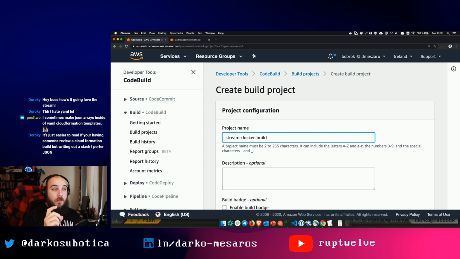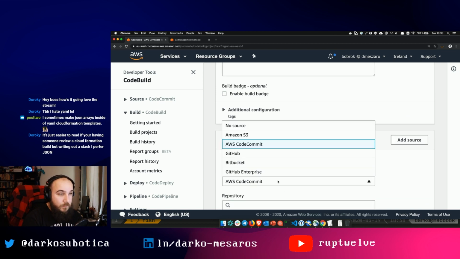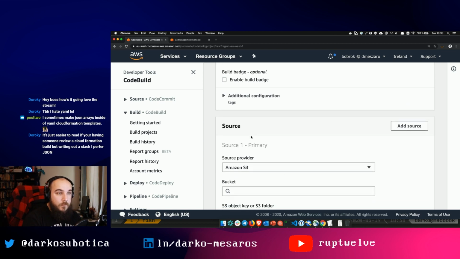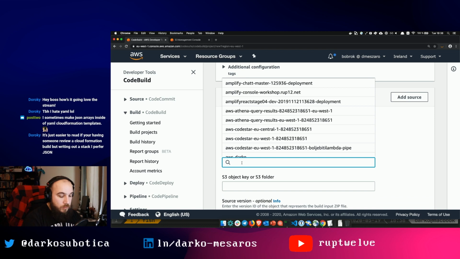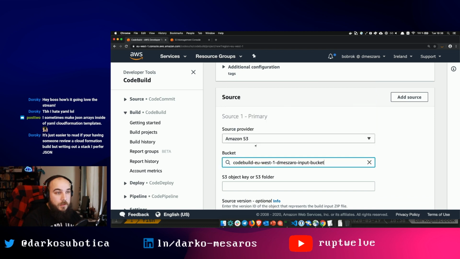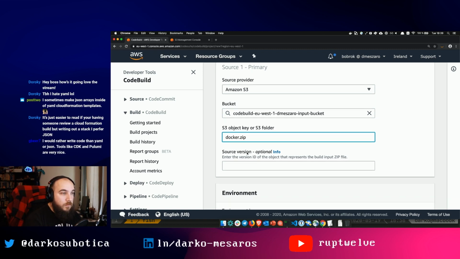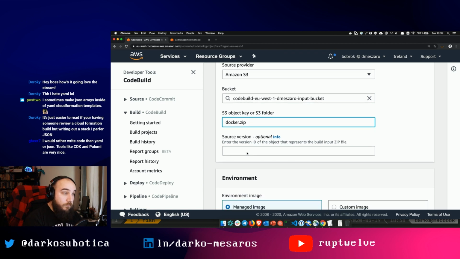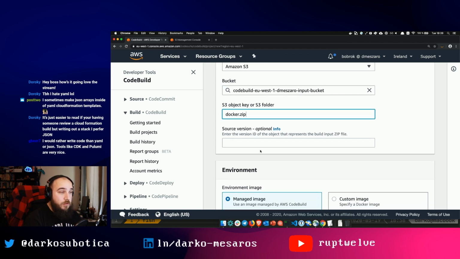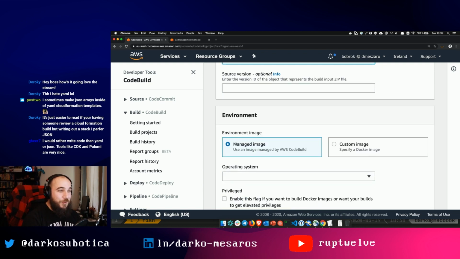What's great about CloudFormation, there's a tool called CFN Flip that basically allows you to flip between the two versions of templates. So amazing. All right, so again, S3. I'm gonna do the CodeBuild input bucket, and we called it docker.zip, right? Yeah, CDK and Pulumi are very nice, I would agree. So it makes it easier, you completely avoid a templating language. You can use something more generic.